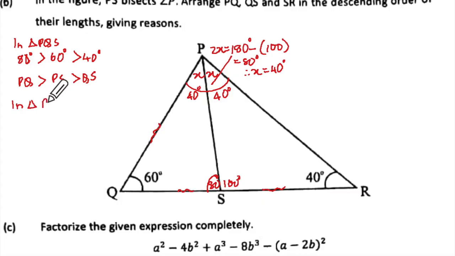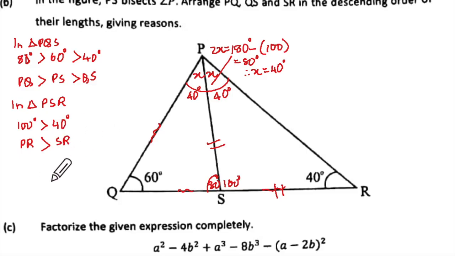And in triangle PSR, we have 100 degrees greater than 40 degrees. Both of these are 40 and 40, that means these two are equal. So opposite 100 is PR, greater than opposite 40, which is SR.